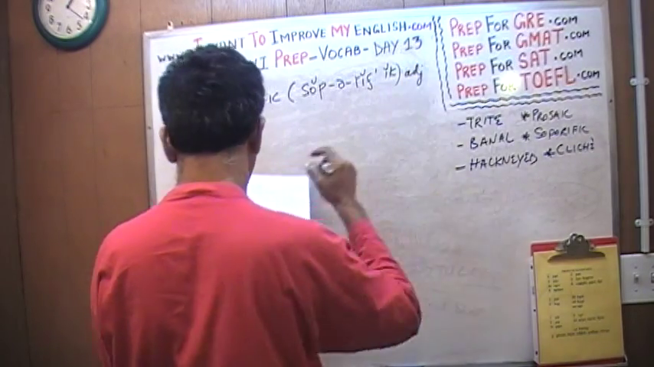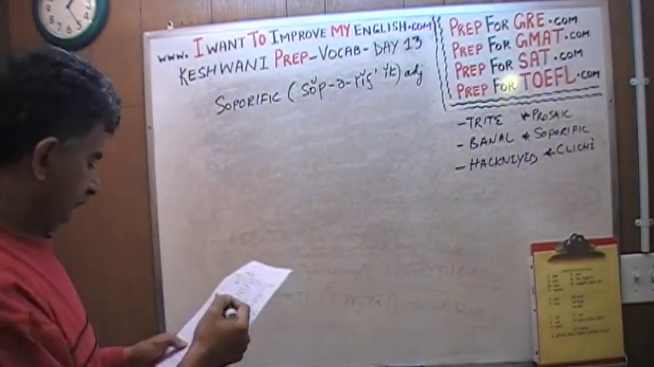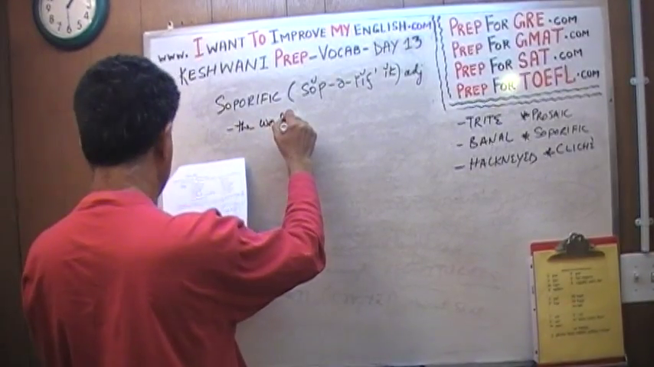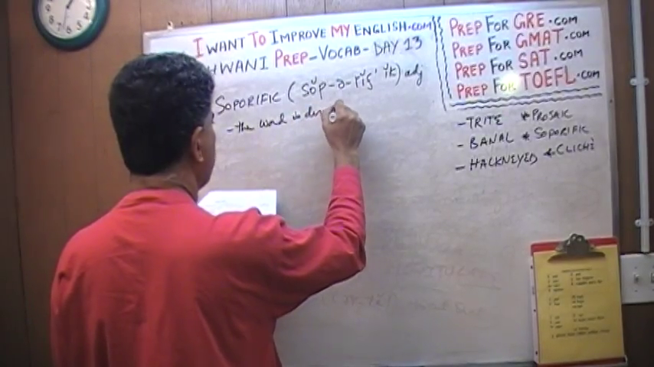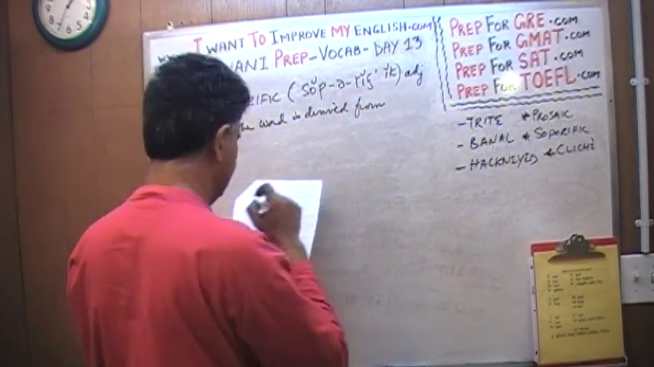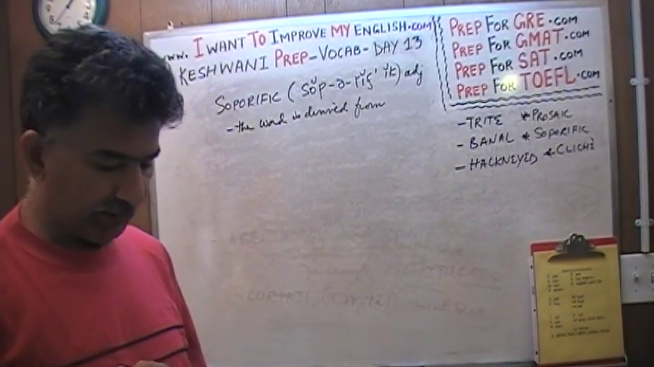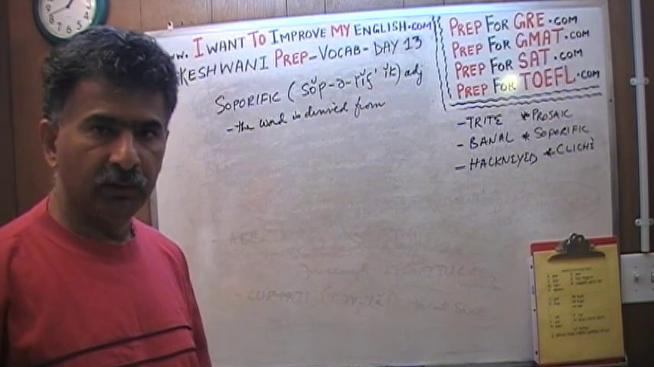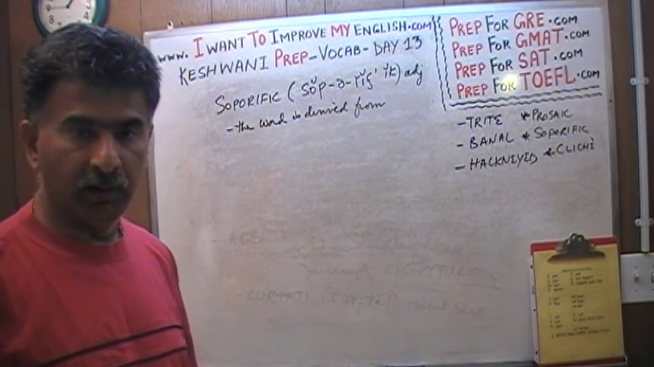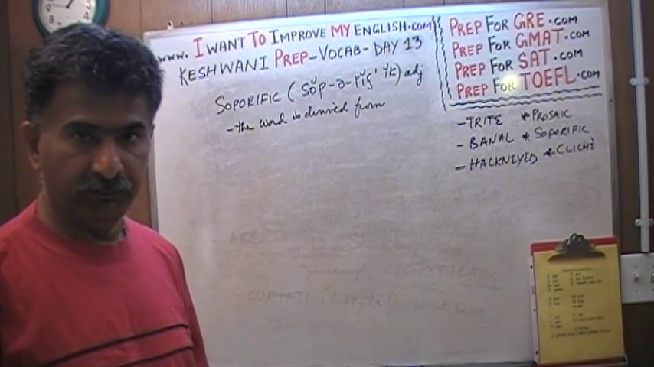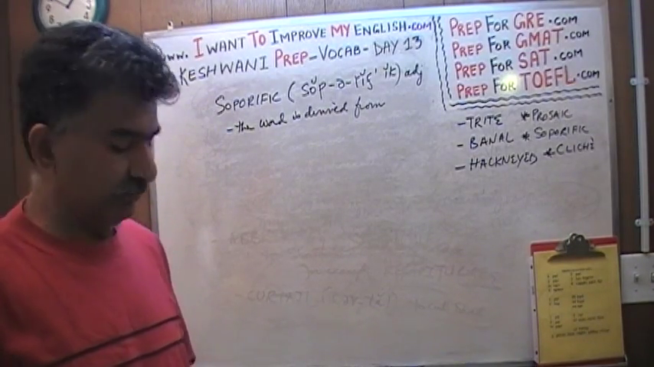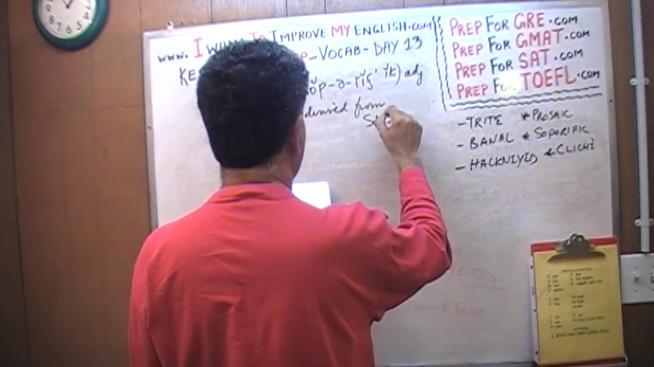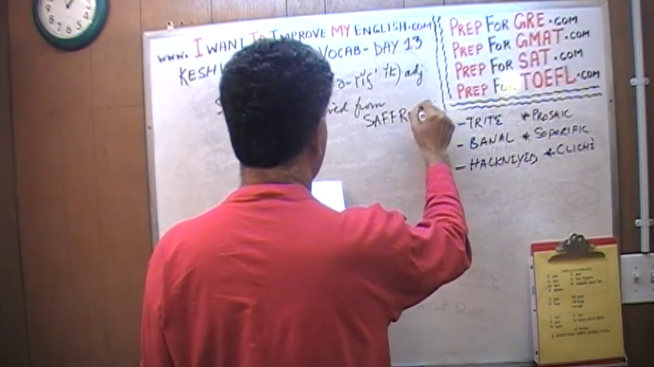Again, an adjective. This word soporific is derived from an Indian spice, a very expensive spice at one time. These were some of the reasons that prompted the white men to come and invade our land and occupy it and colonize it. One of the reasons was the spices, and this particular spice was saffron.